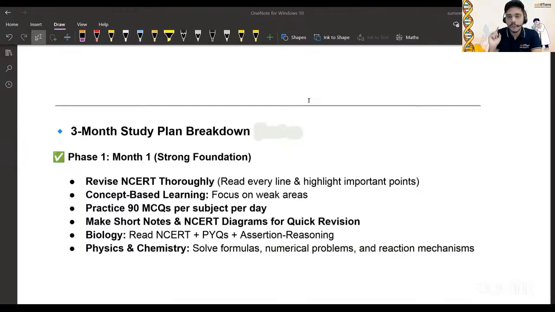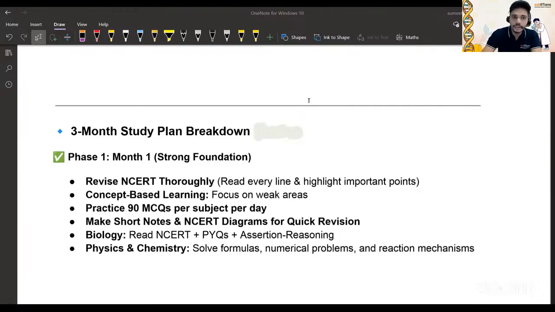So one problem is solved. What is solved? In case of bio, we are reading the NCERT for that. Then for chemistry and physics, ultimately you're revising for the board. Suppose in your board, for example, the biology paper has a 10-day gap. In those 10 days, definitely from early morning till evening, you can study biology, whatever comes for the board. Then take a break and try to solve more and more MCQs on the topics you covered in the morning session. Are you getting my point? I will tell you at the end about the day-wise plan as well. Okay, let's go to the next thing.